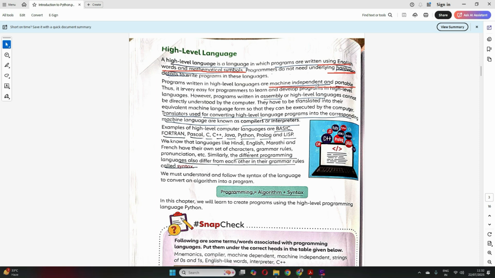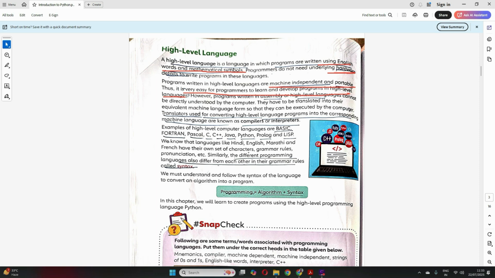A program written on one machine might not run on another, but a high level language program written on one machine can easily run on other machines. Portable means you can run it from one machine to another. Thus it is very easy for programmers to learn and develop programs in high level language.